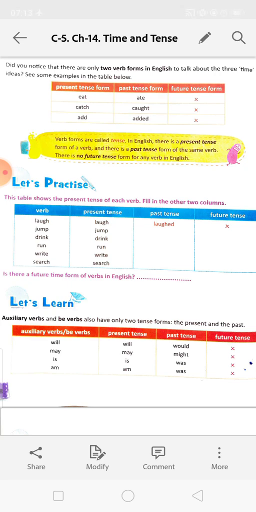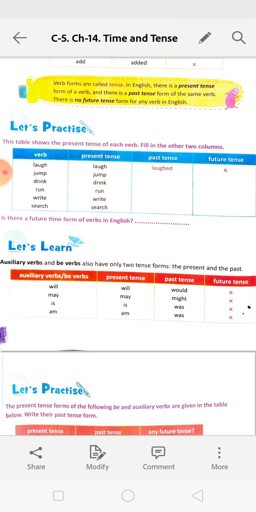Next, let's practice. The table shows the present tense of each verb. Fill the other two columns. Laugh, present form laugh, past form laughed. Jump, jumped. Drink, drank, D-R-A-N-K. Run, ran. Write, wrote. Search, searched. Is there a future form of verbs in English?